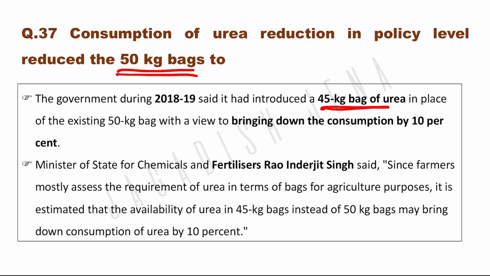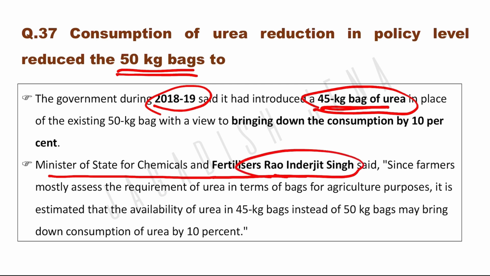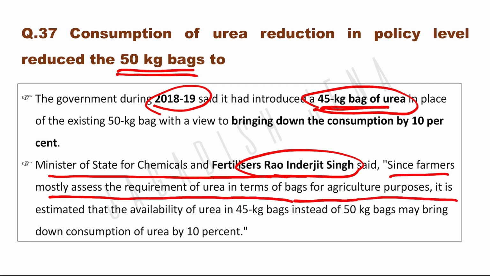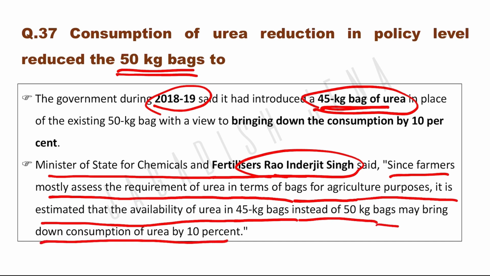एंड यूरिया कंटिन्यूसली अप्लाई करने से क्या होता है, सॉइल का फर्टिलिटी लॉस होता है एंड जो प्लांट प्रोड्यूस होता है वो धीरे धीरे उसका रेस्पॉन्स टुवर्ड्स फर्टिलाइजर वो कम होता जा रहा है. तो यूरिया रिड्यूस करने के लिए जो 45 kg बैग इंट्रोड्यूस किया गया था एंड इट वाज ड्यूरिंग 2018-19 and at that time Minister of State of Chemical and Fertilizer was Rao Indrajit Singh. He says since farmers mostly assess the requirement of urea in terms of bag for agriculture purpose, it is estimated that the availability of urea in 45 kg bag instead of 50 kg bag may bring down consumption of urea by 10%.